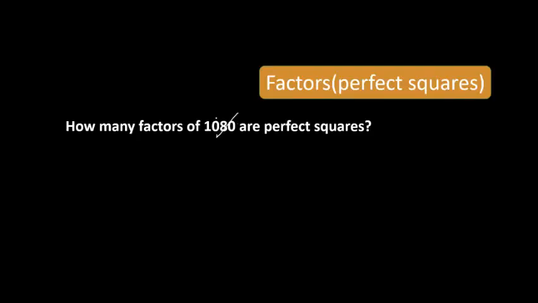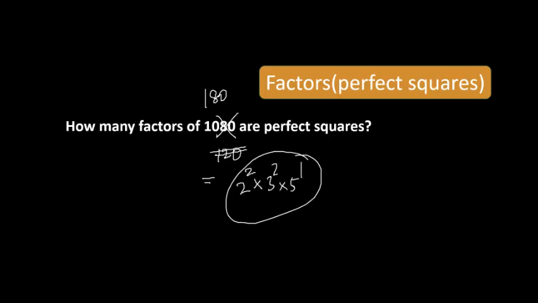Now let's see one more example. Let's see if we have 120. 120, I think we have done. Let's see now 180. 180 would be 2 square, 3 square, and 5. Let's try this. How many factors are there which are perfect squares? Can you find? Just see.